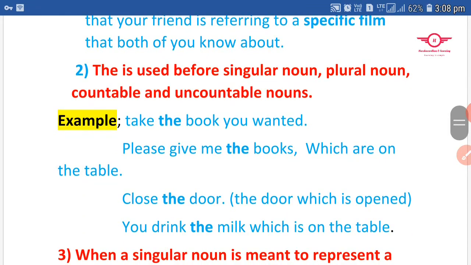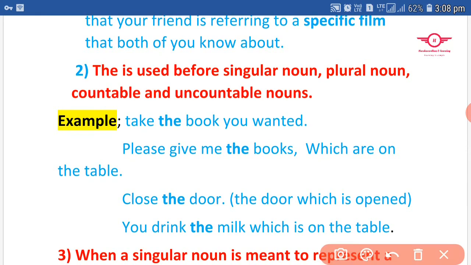This is used before singular noun, plural noun, countable and uncountable noun. Listen here. The article the is used before countable noun, uncountable noun, singular noun and plural noun. See, I used here, take the book you wanted. Book is a singular noun.